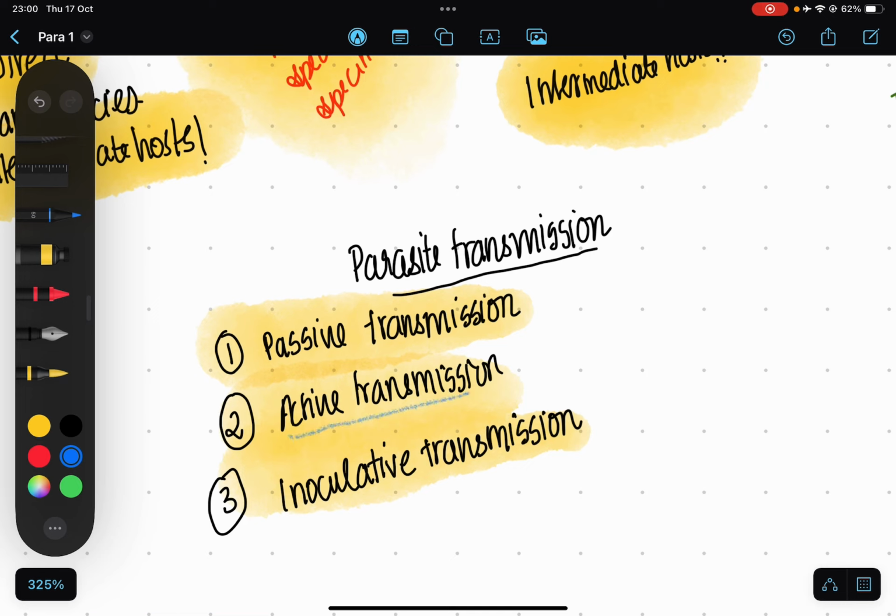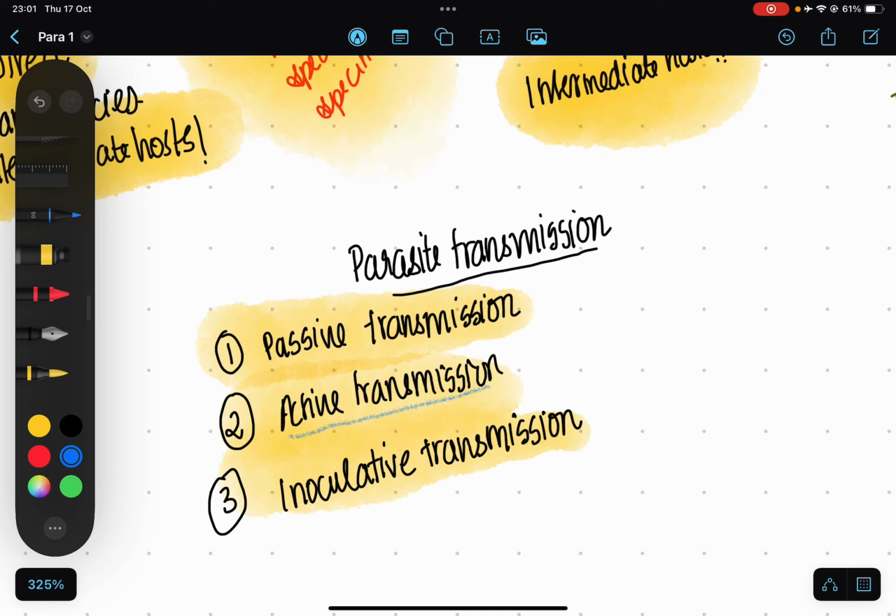Next comes active transmission. So when the parasite travels to the host, or maybe it has the ability to penetrate into the host, we call it active transmission. All right. So the mosquito with the Plasmodium larva is an example for that. Next comes inoculative transmission.